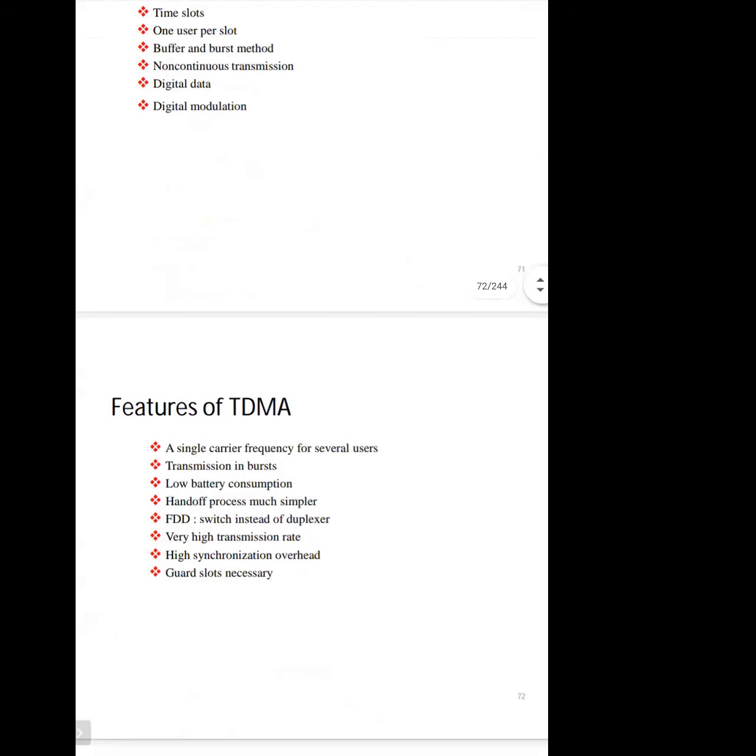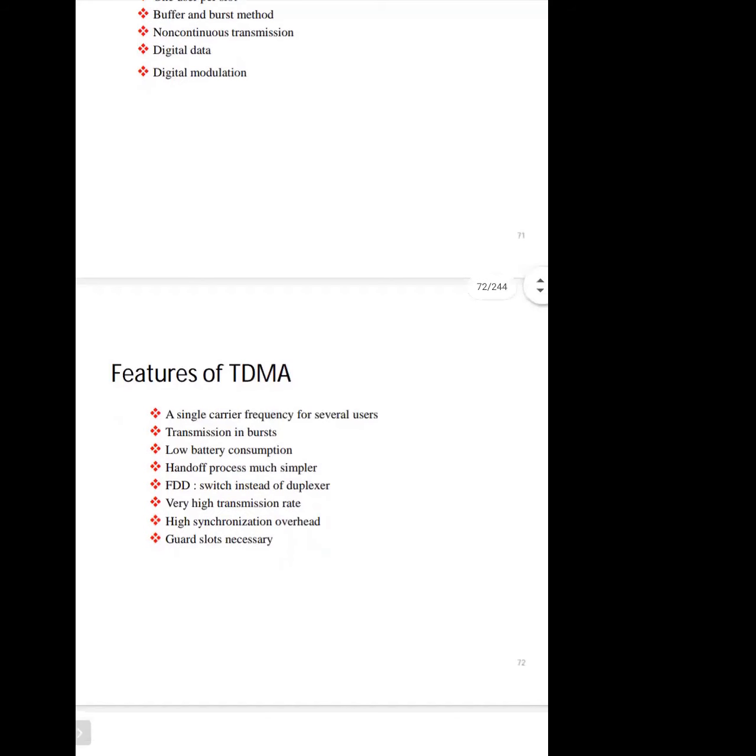We have certain features in TDMA: a single carrier frequency is used for several users. Transmission is used in bursts. There is low battery consumption. The handoff process is easier. Frequency division duplexing is used for switching, and it includes a very high transmission rate.